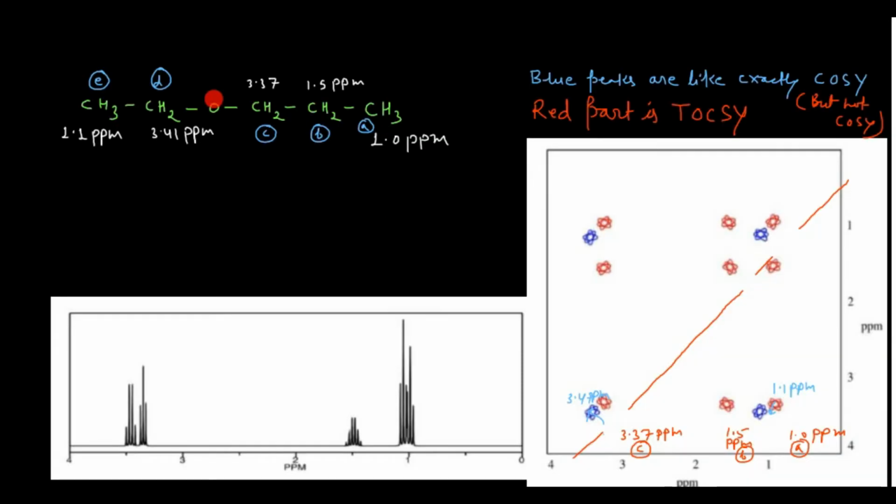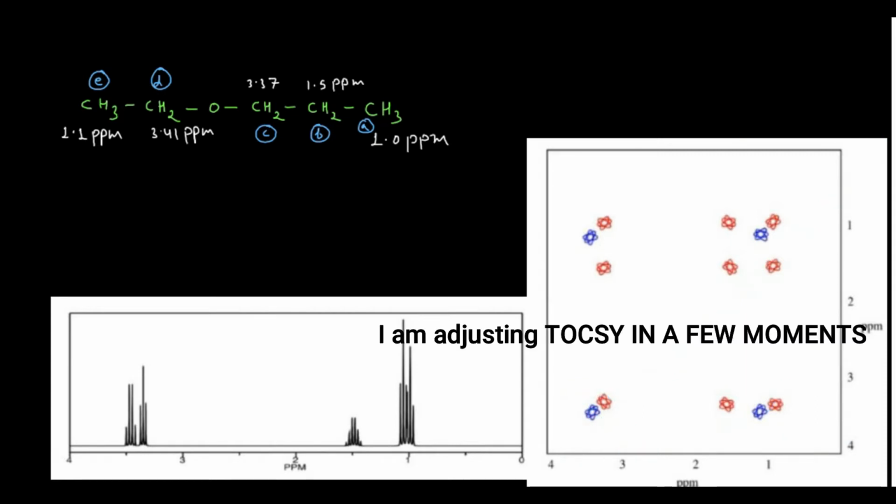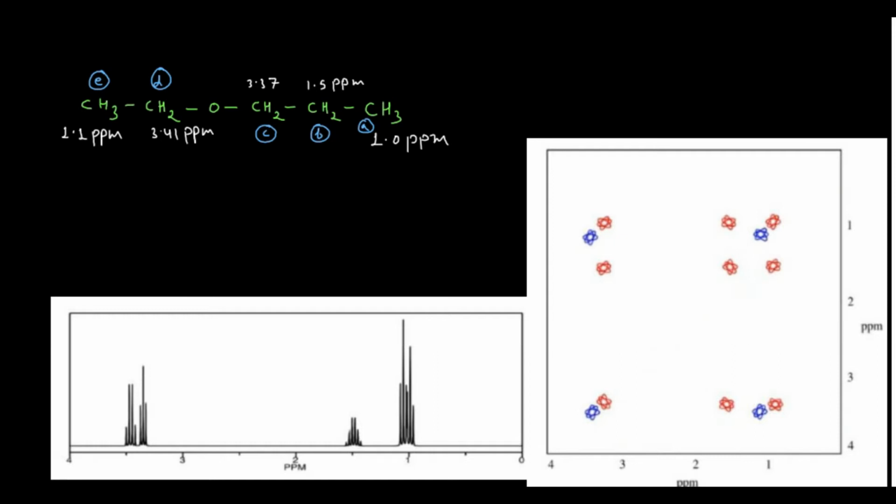Let's take an example. You can see here, this is my compound, and that compound is your ether, right? This is ethyl propyl ether, or you can say ethoxypropane. The IUPAC name is ethoxypropane. First of all, I can remove certain things from here. Now if you see this spectrum, let me shift. I have already given you the chemical shifts of the hydrogens in this compound. Similarly, CH2 and CH3 are there, and in between this oxygen is there.